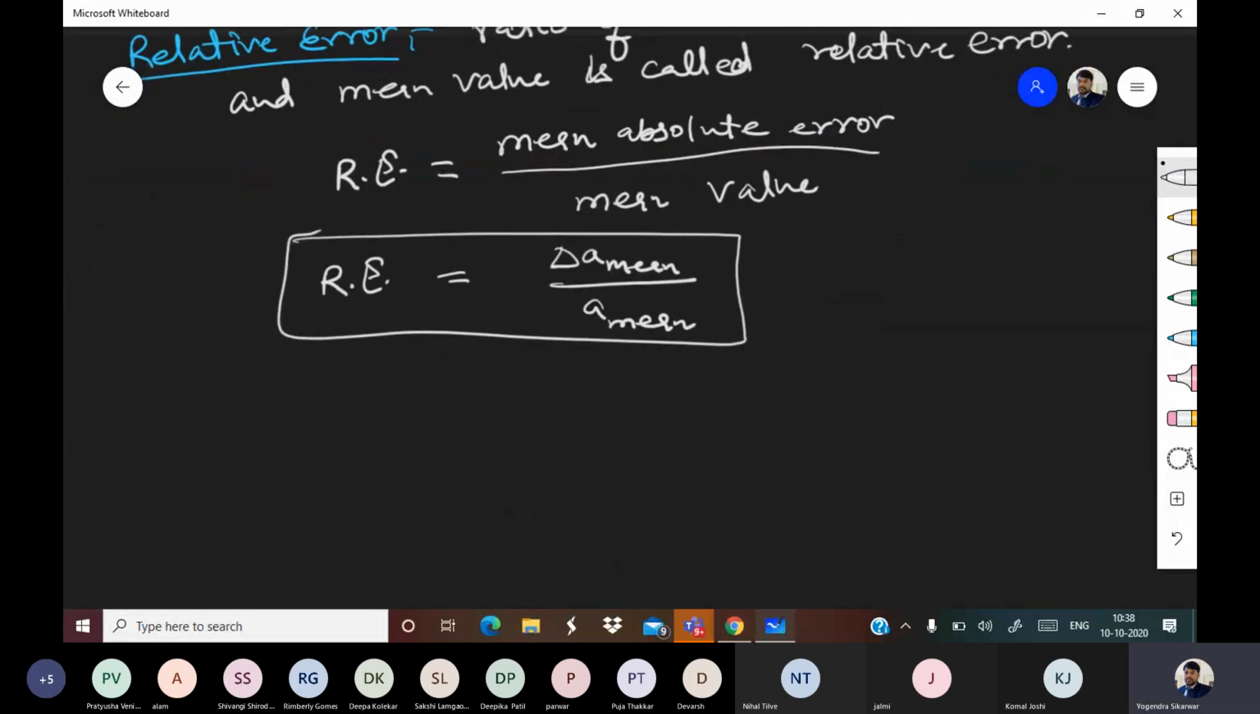Okay. Now note one thing. Relative error is dimensionless. Relative error is unitless and dimensionless.